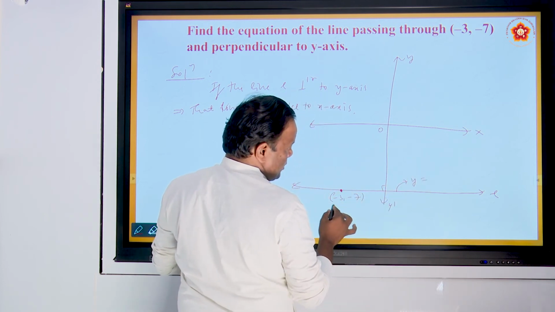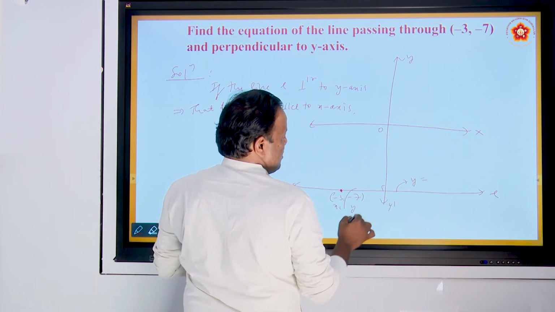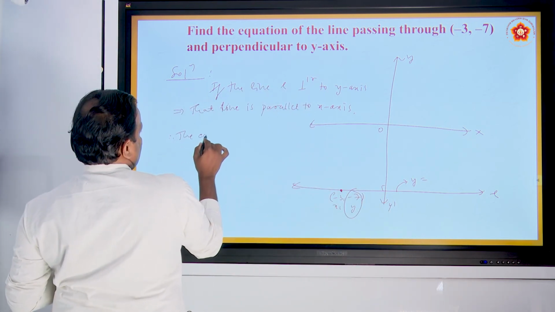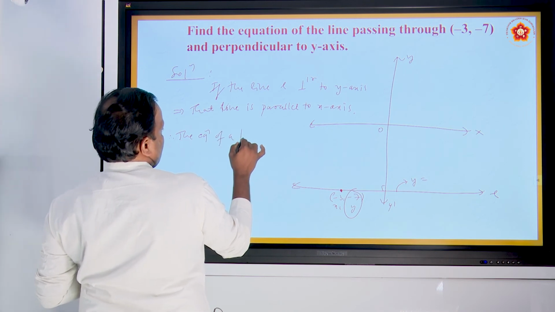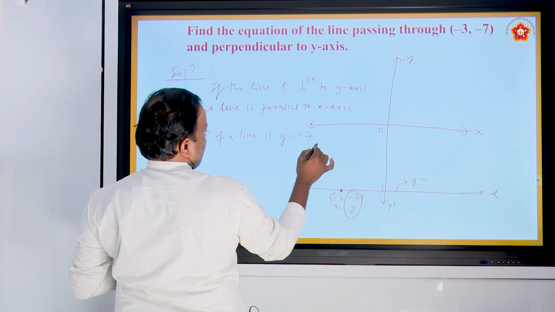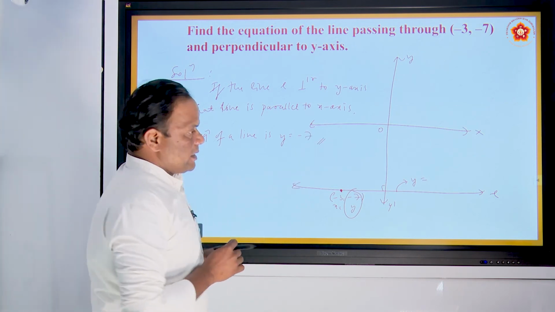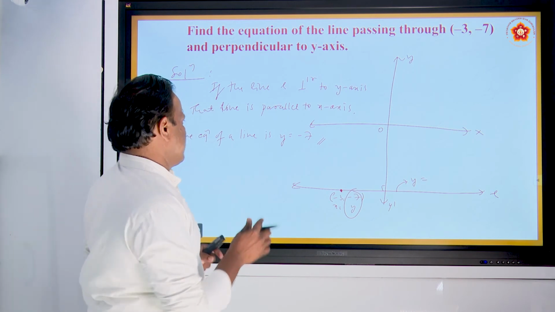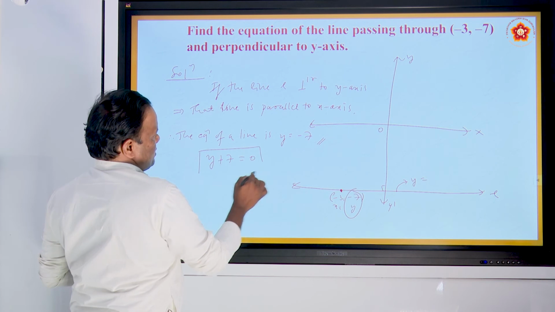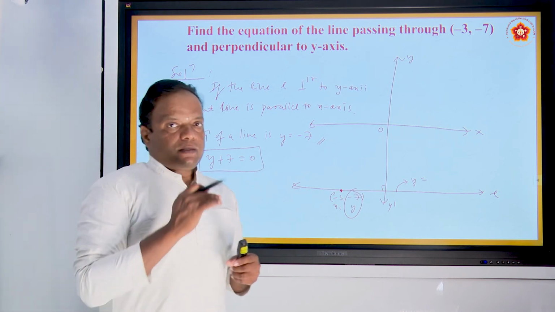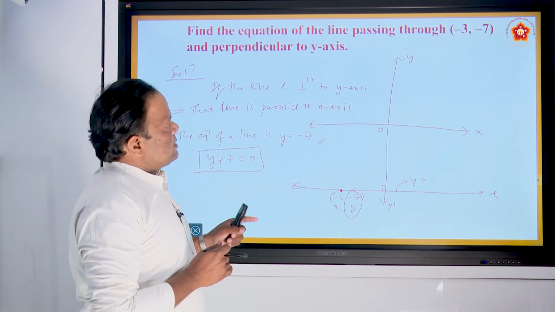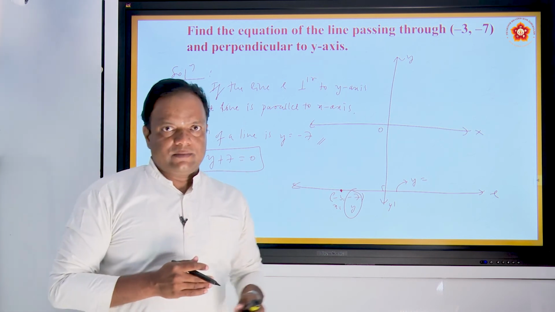What is y here? Minus 7. Therefore, the equation of line is y is equal to minus 7. We can write this as y plus 7 equal to 0. This is the equation of the required line. The line is perpendicular to y-axis, so that is clearly parallel to x-axis, y equal to some value.